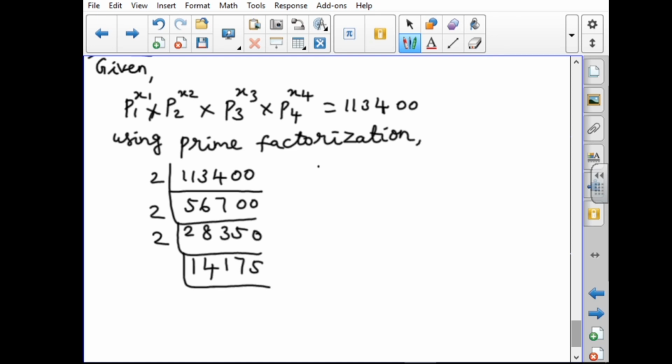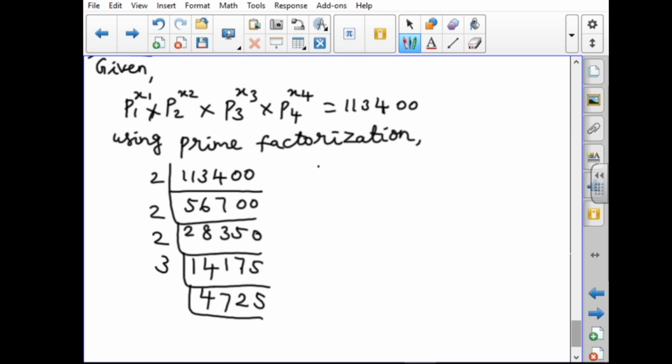Next we are getting an odd number. Odd number means the next prime number is 3. We have to check whether it will be divided by 3. 1 plus 4 plus 5, 6, 13, 18, so it will be divided. 4 3s are 12, 7 3s are 21, 2 3s are 6, 5 3s are 15.